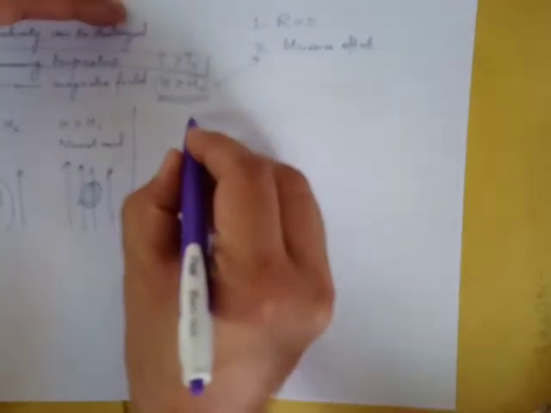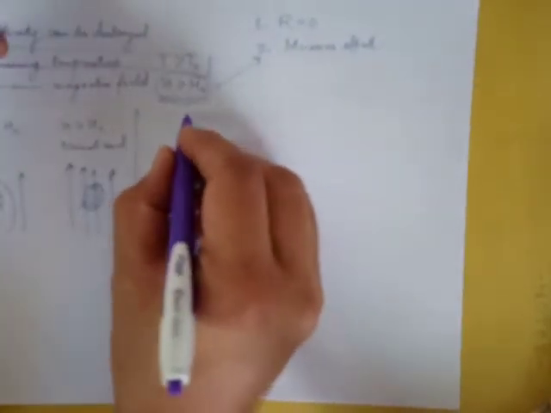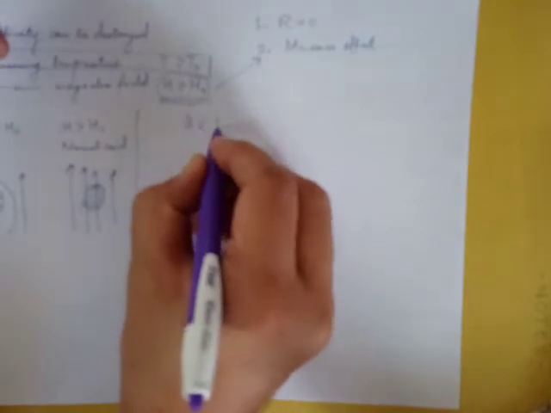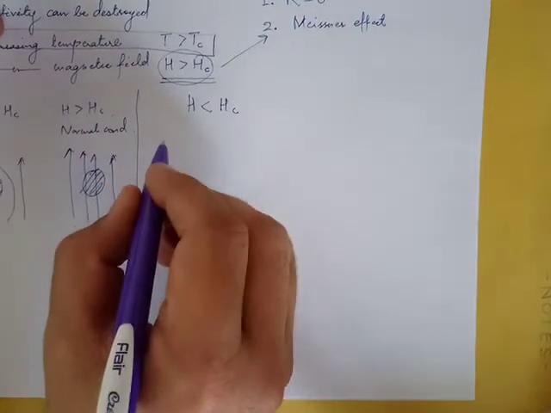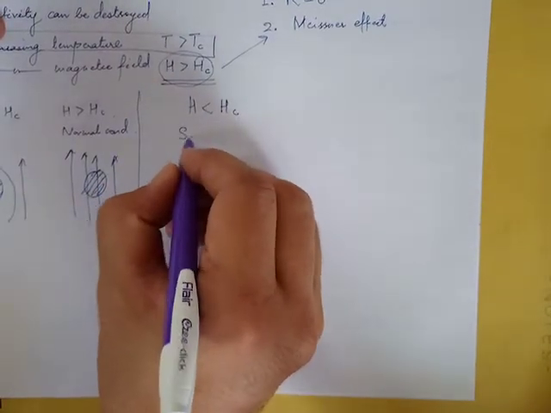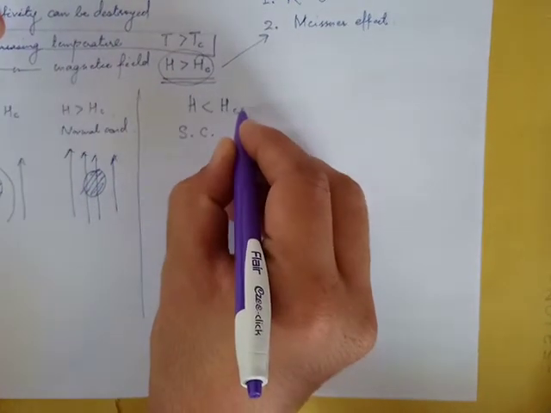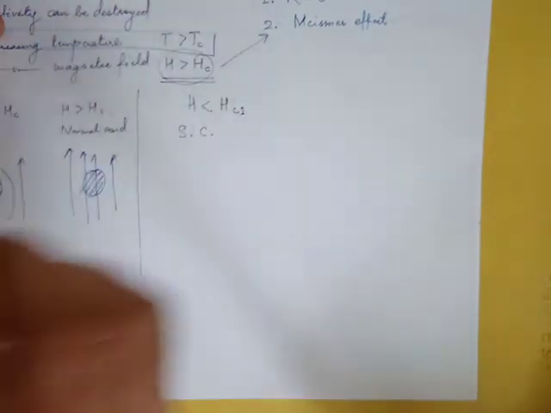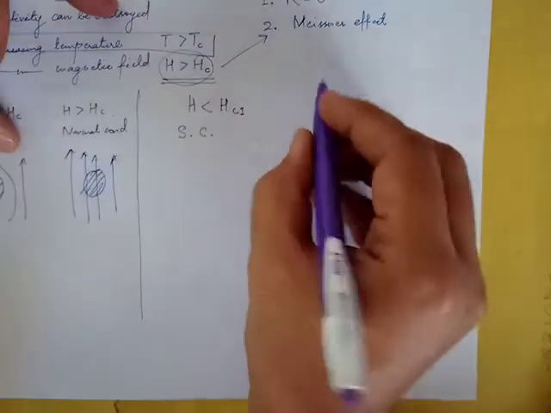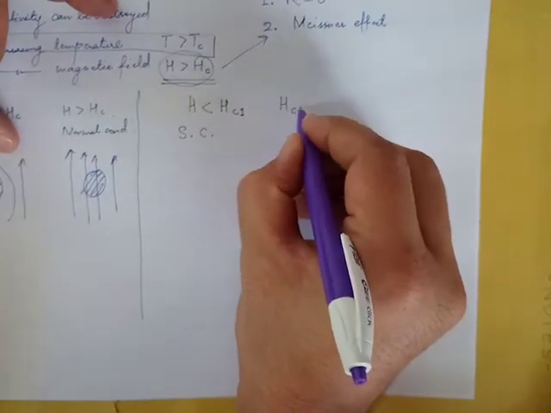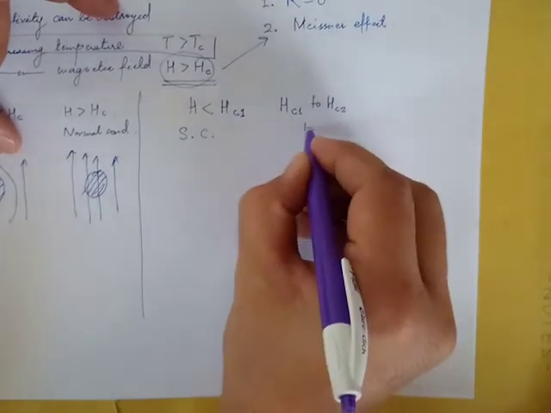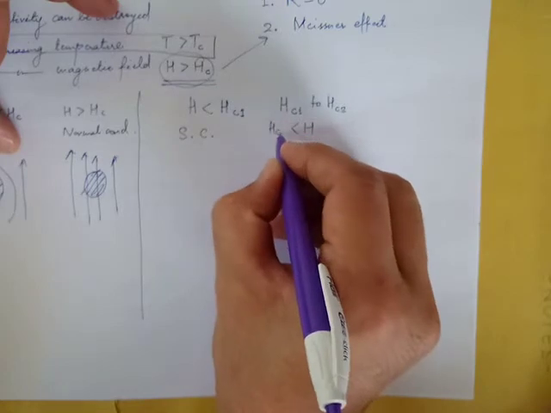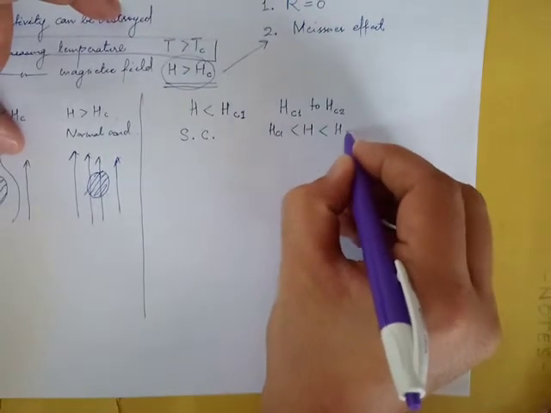For H less than Hc1, it is a superconductor. From Hc1 to Hc2, that is H greater than Hc1 and less than Hc2,